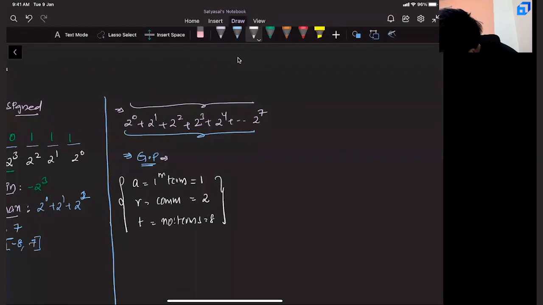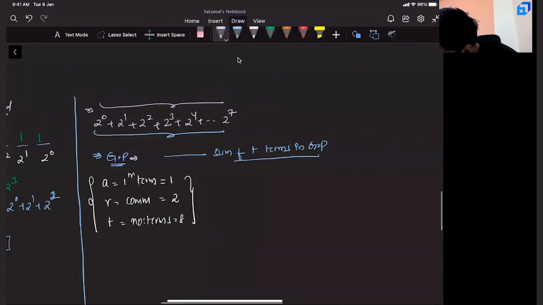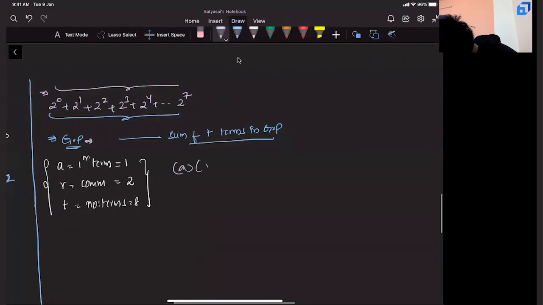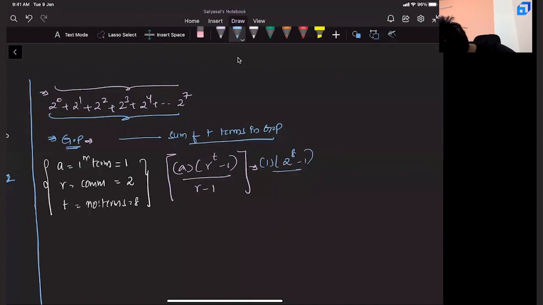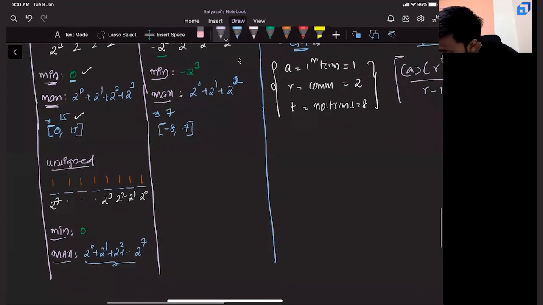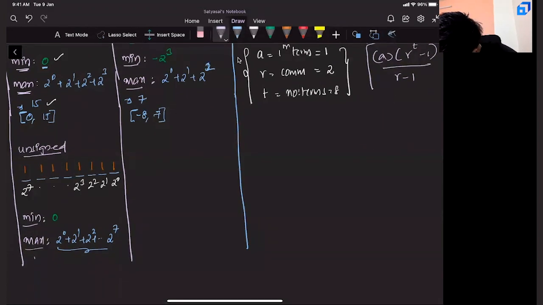That means, what is the sum of T terms in a GP? Isn't that simply A into R power T minus 1 by R minus 1? Don't worry, you might have seen this formula as A into R power N minus 1 by R minus 1. I just took T in place of N. So if you substitute this, you get 1 into 2 power 8 minus 1 by 2 minus 1. That means this entire thing becomes 2 power 8 minus 1.